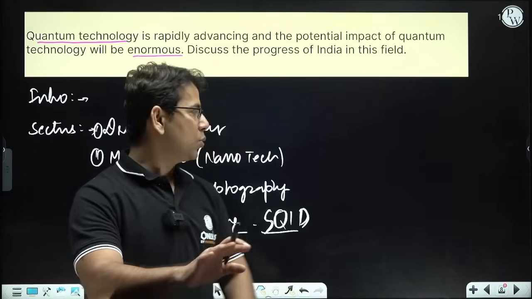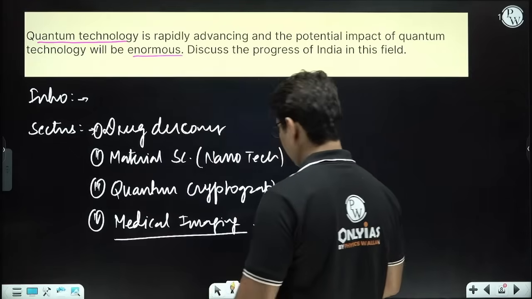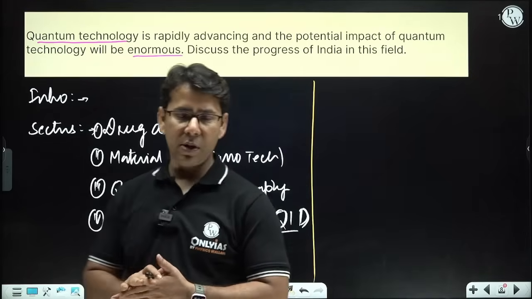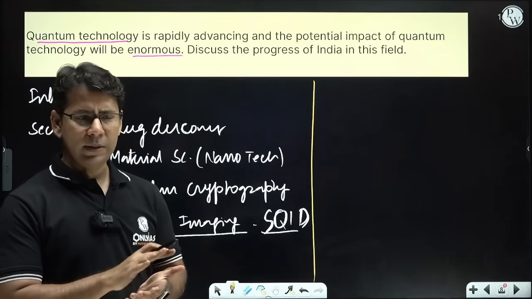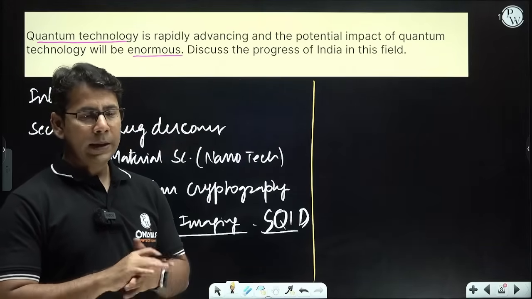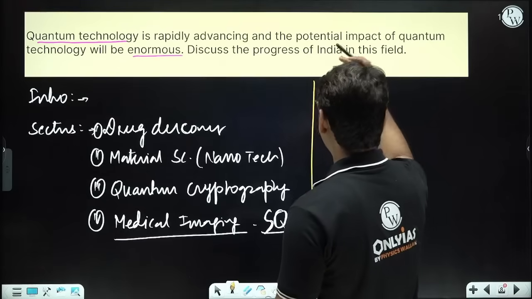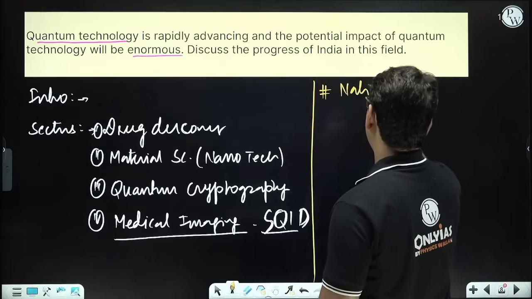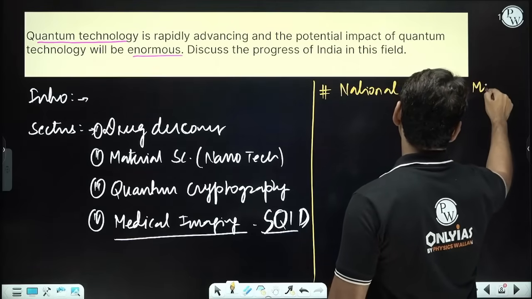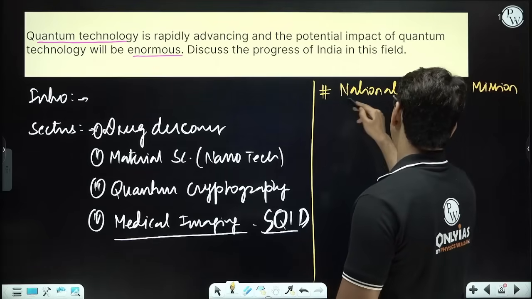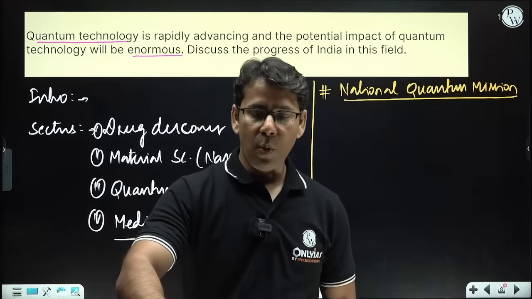Now what is India doing in that way? So if we talk about the Indian context, it's easy to talk about, and the Indian context is very clean and easy. India has already taken one step, and that is called the National Quantum Mission. National Quantum Mission, right? And what is the scope of the National Quantum Mission?